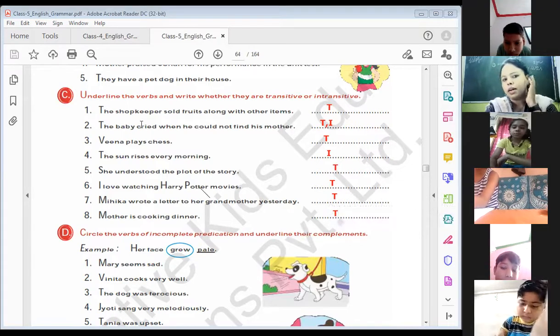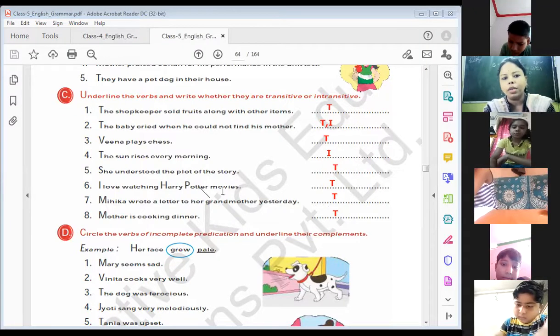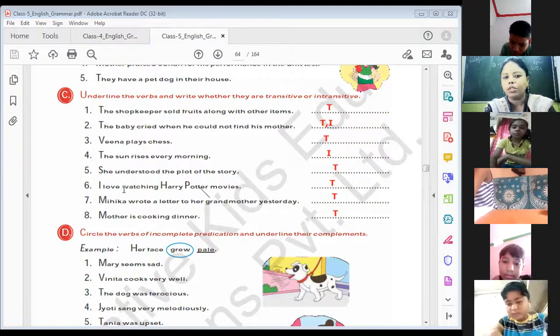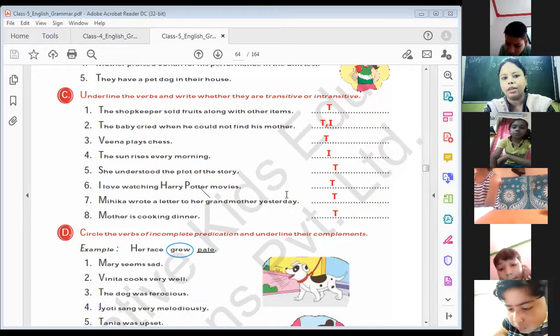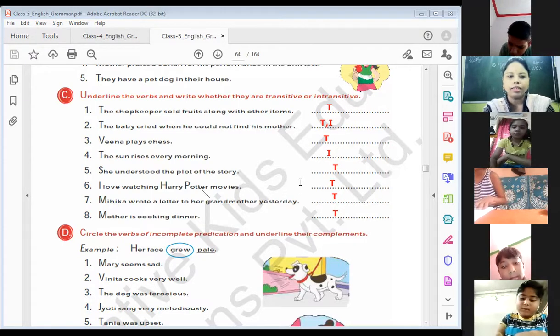These sentences are transitive because without the object they are not complete. I love watching. What do I love watching? So this sentence needs a particular object to complete it. That's why it's a transitive sentence. Move to the next exercise.